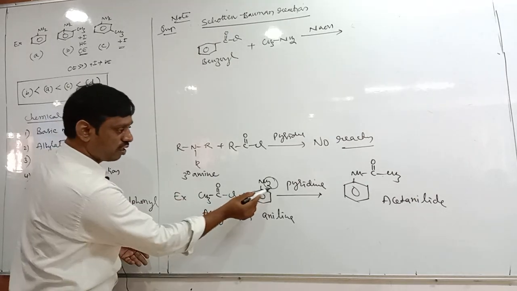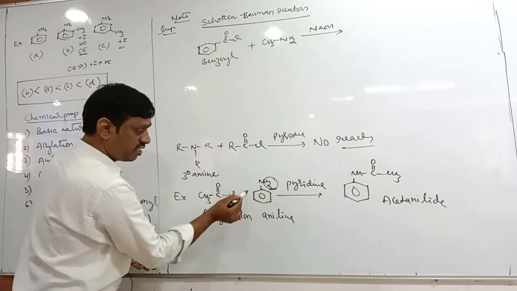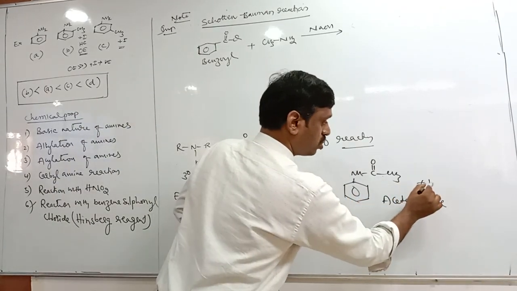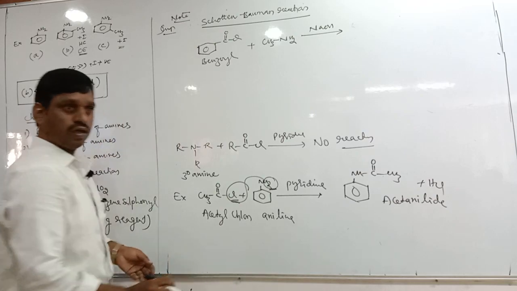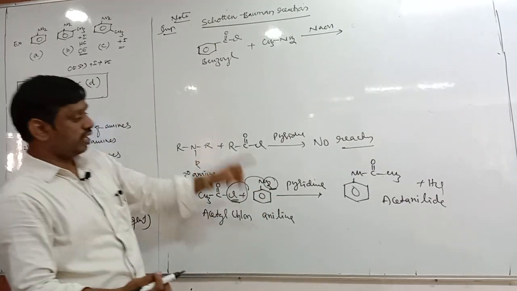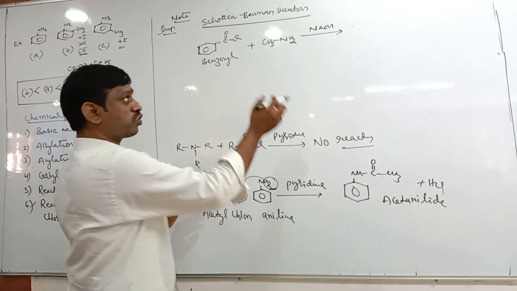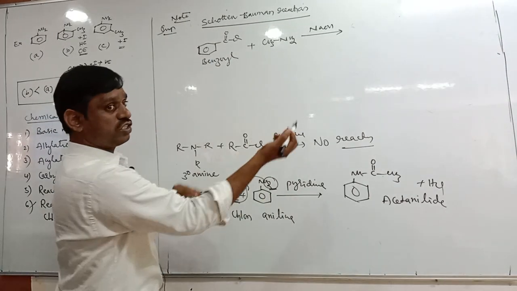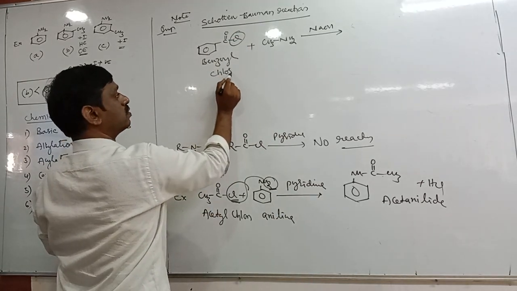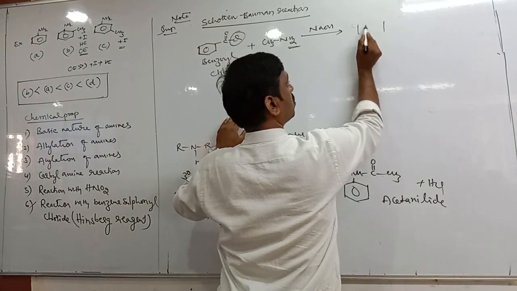What is the acid here? H and Cl. In presence of base, the removal of HCl becomes easy. Here NaOH is a strong base and also removes HCl: chlorine from the benzoyl chloride, H from the amine.